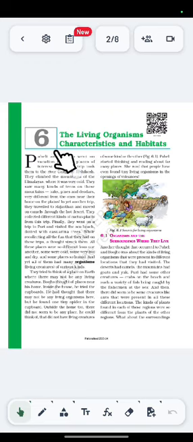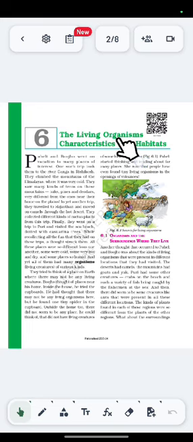So, today we are going to start the new chapter, the living organism, characteristics, and habitats. First, you need to understand what this chapter wants to tell you. The term is living organism. Now, what do you understand by this term, living organism? The one which does have life.